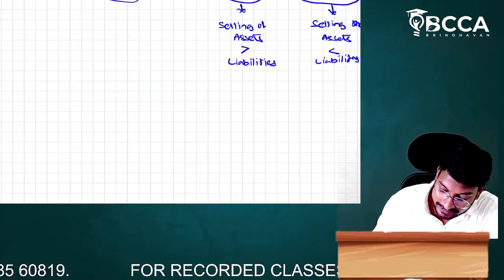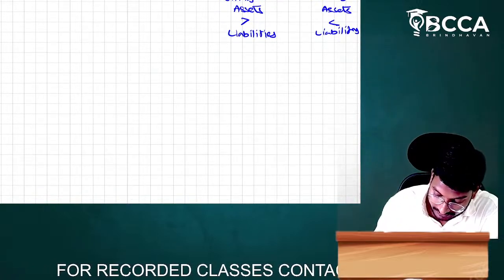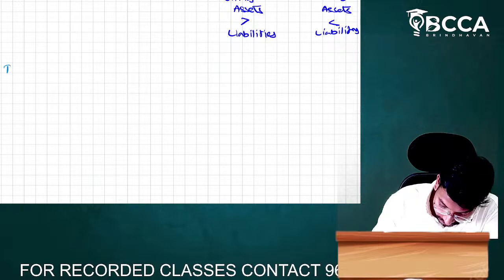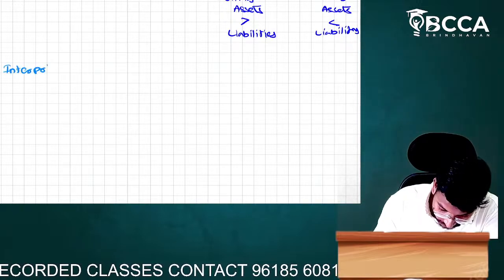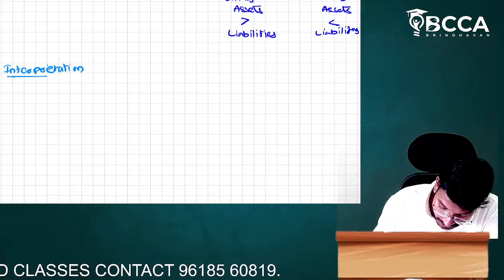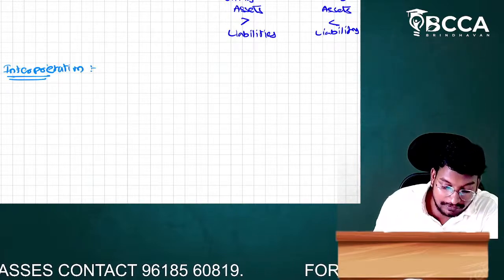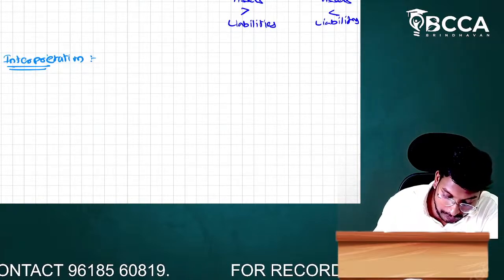Next one, what's our interpretation? What is the meaning of interpretation, sir?